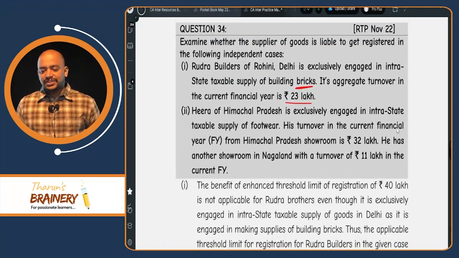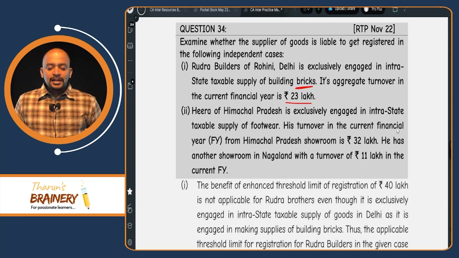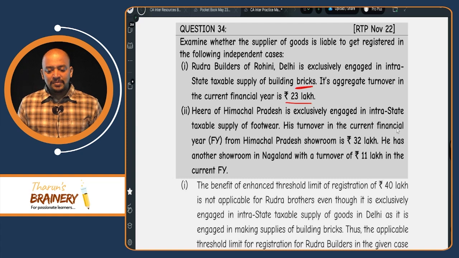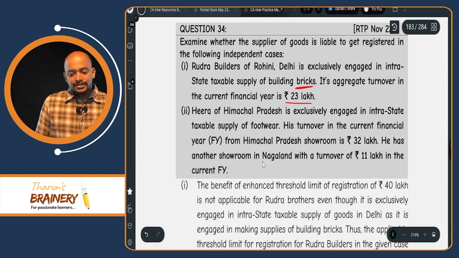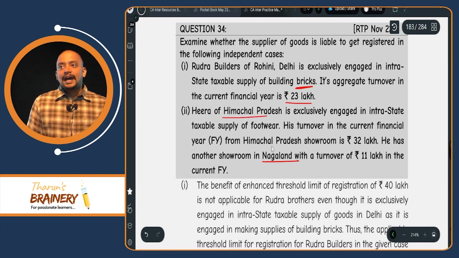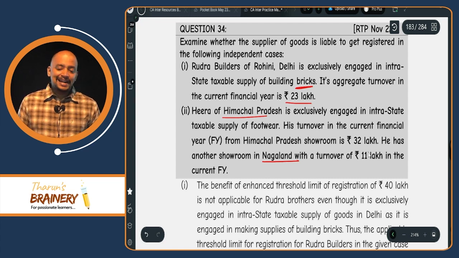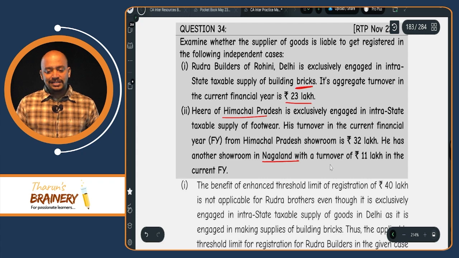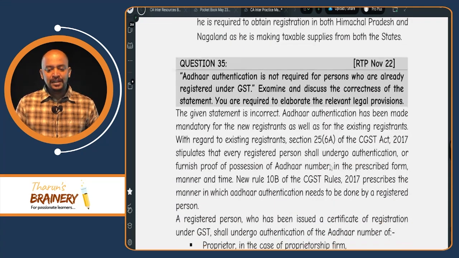Hira of Himachal Pradesh is exclusively engaged in intrastate taxable supply of footwear. His turnover in the current financial year from the Himachal Pradesh showroom is 32. He has another showroom in Nagaland. So Manipur, Mizoram, Tripura, Nagaland: Nagaland is MMTL and they are engaged in supply of taxable goods. Therefore, the limit will be 10 lakhs. As their aggregate turnover exceeds 10 lakhs, they should register in Himachal Pradesh and Nagaland.